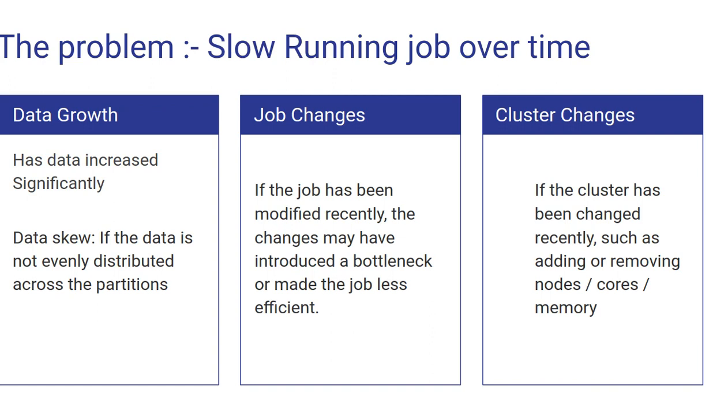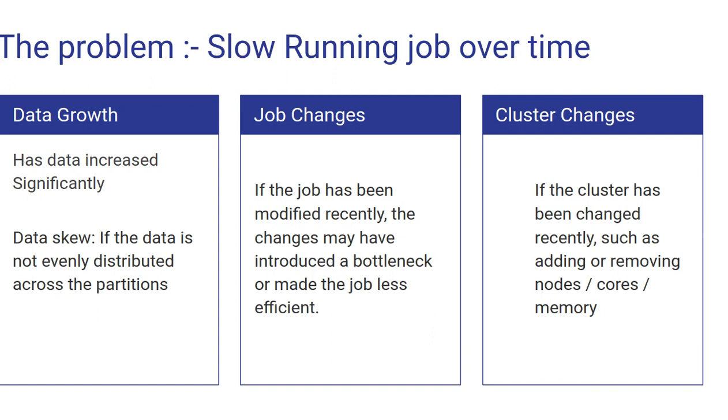Cluster changes. So if the cluster has been changed recently, such as adding or removing the nodes, the job may not be running efficiently as it was before. There could be also a possibility that somebody might have changed the number of cores it had earlier and the amount of memory it was allocated. Also, it is possible that some new jobs have been running through this cluster now that has affected the compute resources, and now the overall cluster performance has come down.